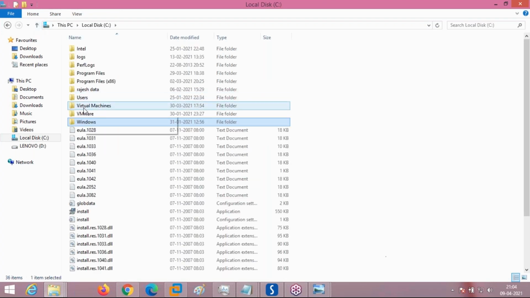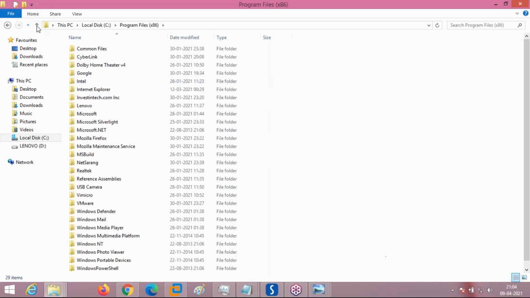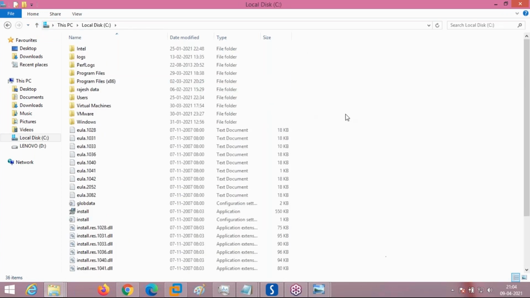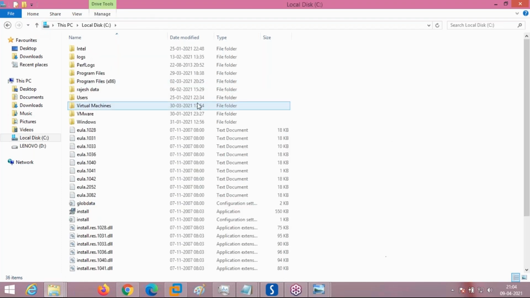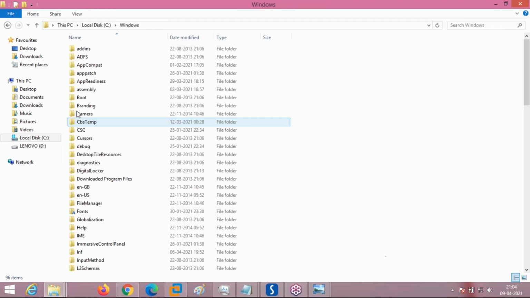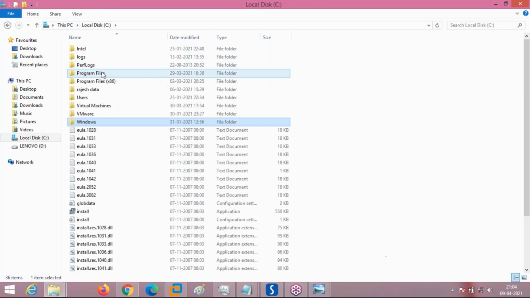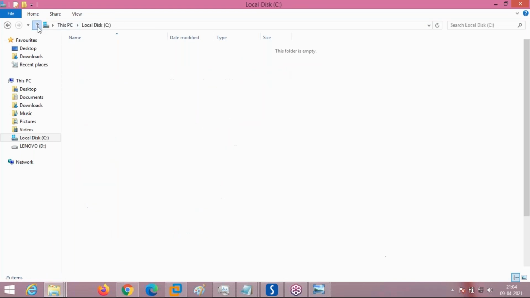The second folder is Program Files or Program Files x86, where application level programs which you install on the Windows operating system are stored.